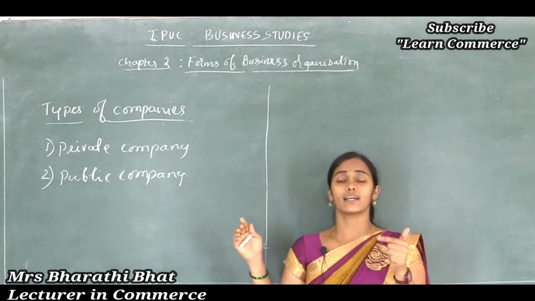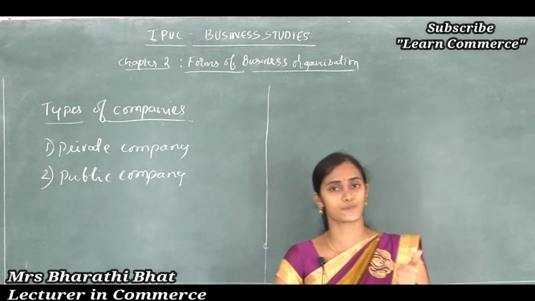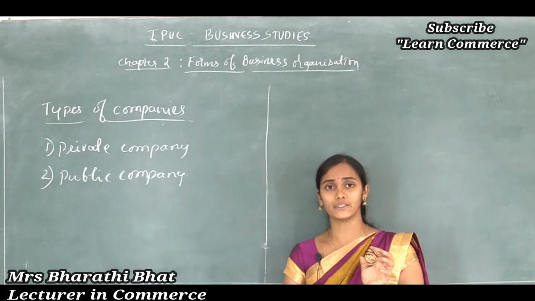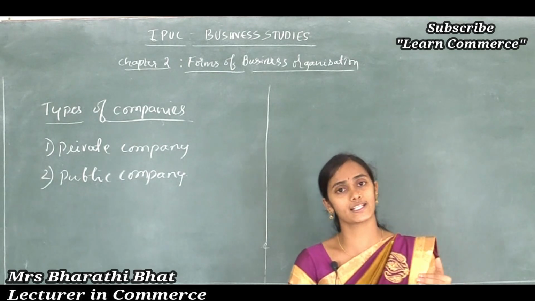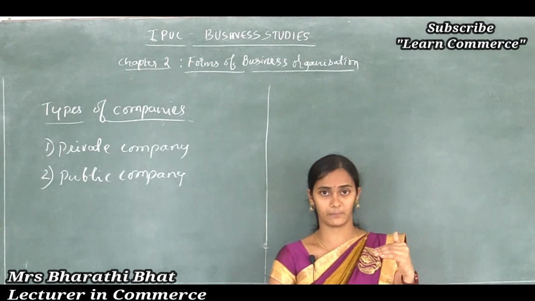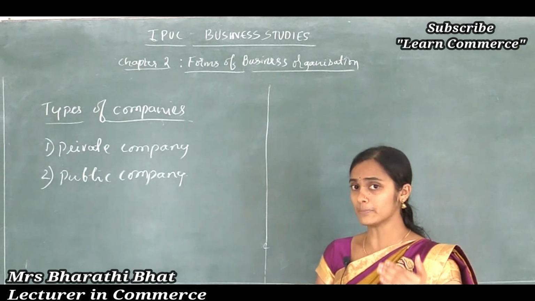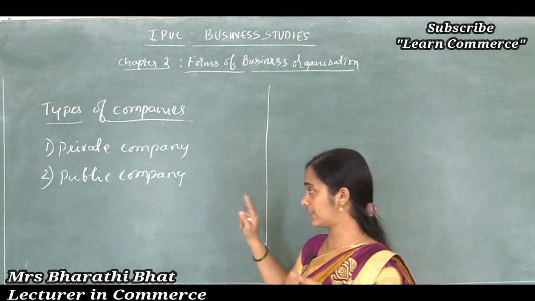Private companies never ever invite the general public to subscribe the shares or securities, and a private company has a minimum number of 2 members and a maximum of 200 members. That type of company, minimum number of members is 2 and the maximum is 200.